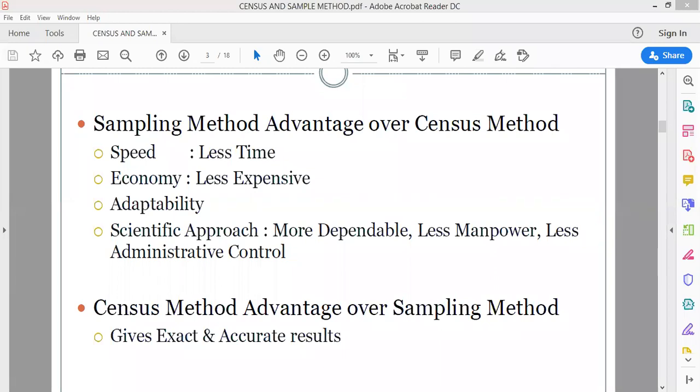Then census method advantage over sampling method में, अगर if we talk about now census method, ये तो ऊपर पढ़ा हमने sample method के advantages, but now what are the advantages of census method?